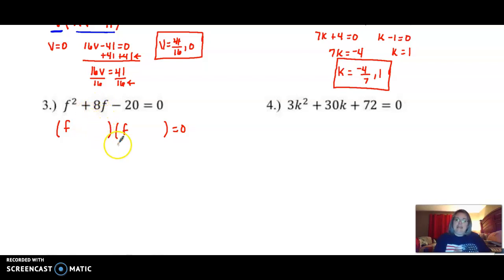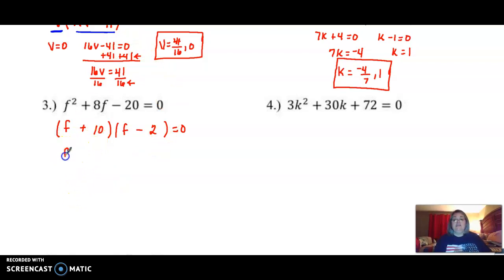If I add them, I get 9. If I subtract, I get 1. So instead of 4 and 5, let's try using 10 and 2, because 10 times 2 gives me 20. And to get my 8, if I did this and got 2f, and I did this and got 10f, when I add or subtract those, in this case I need to subtract them, my 10 needs to be positive and my 2 needs to be negative. We can use our eraser, and then our work looks nice and neat.